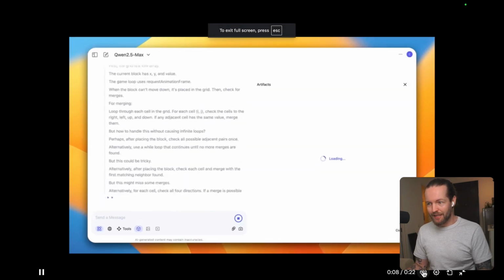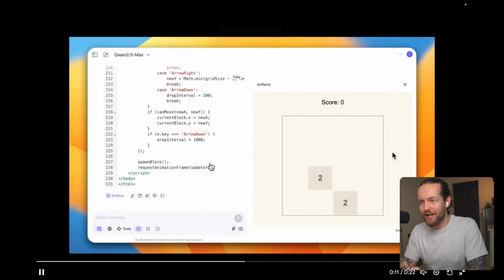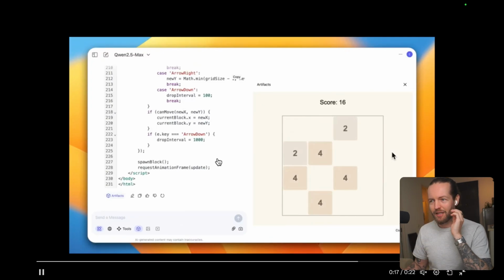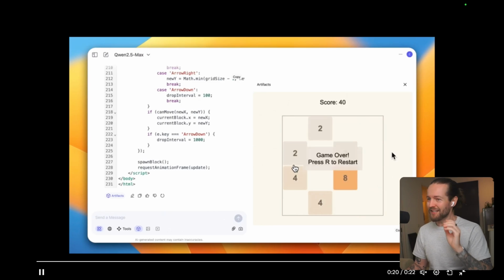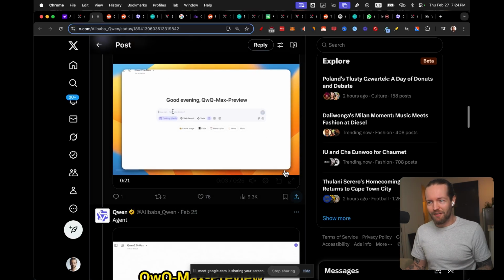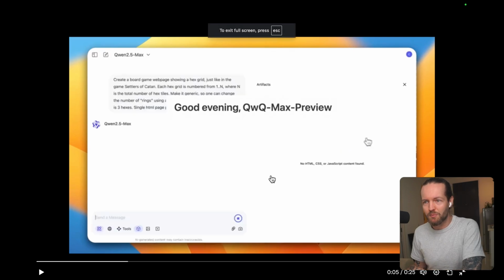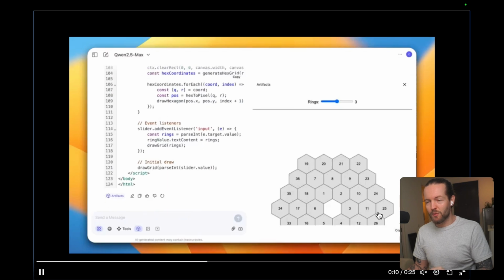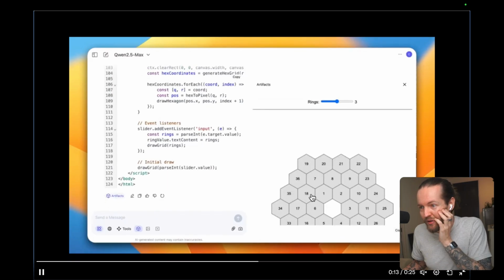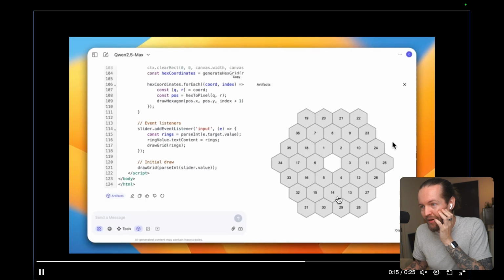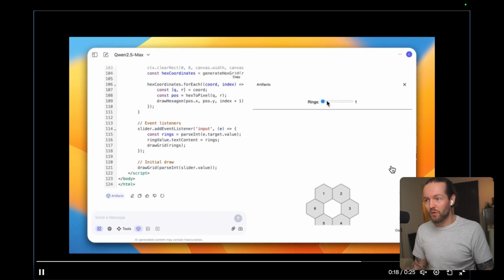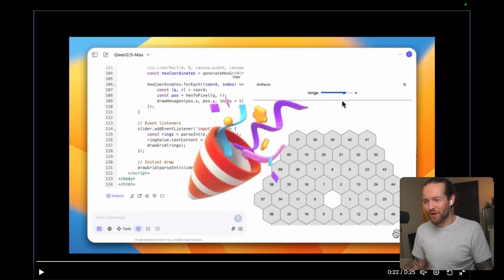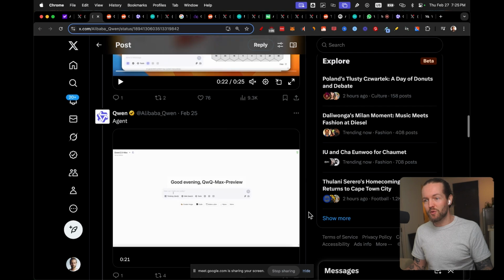This one, they have a game. And again, they're doing a very quick fast forward. And here they have a sort of block game that looks inspired by this game 2486. Don't quote me on that. Here we have another game that they made as well. This is more of a board game web page. Again, we get the music that I'm gonna mute. And here you see this hexagonal game that, again, looks very cool. And honestly, I would like to join and make my own game with just one prompt. So to see it actually being able to do this is very cool.